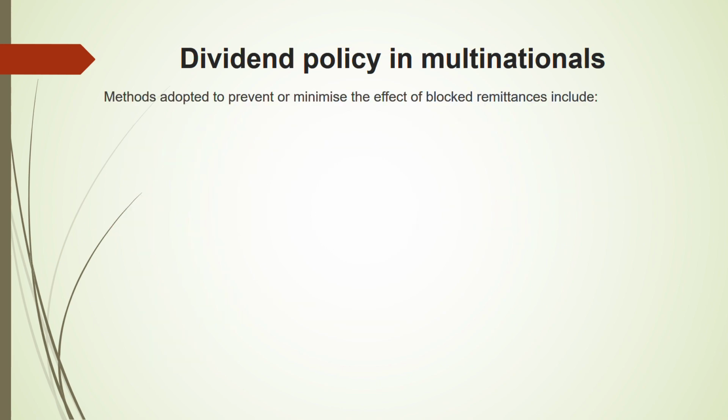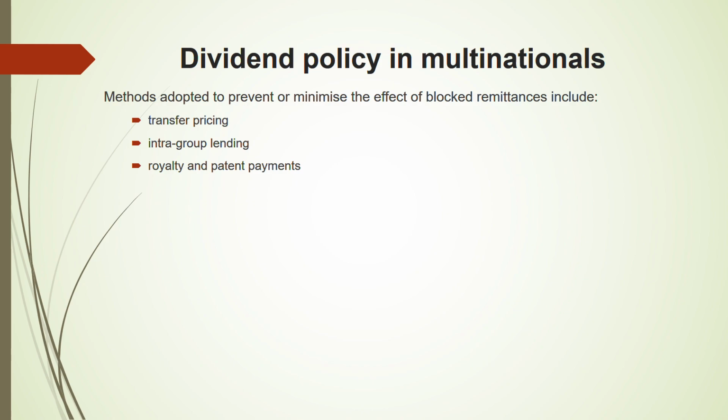Next. There are some methods that are adopted to prevent or minimize the effect of blocked remittances. Okay, that the parent company can do. What is it? Transfer pricing. They might set the transfer pricing in such a way that the parent gets the maximum amount of remittance in their country. The funds are transferred to their country. Okay. Intra-group lending. The parent could lend to their subsidiaries overseas.